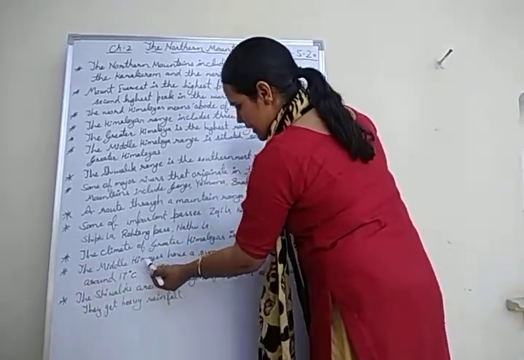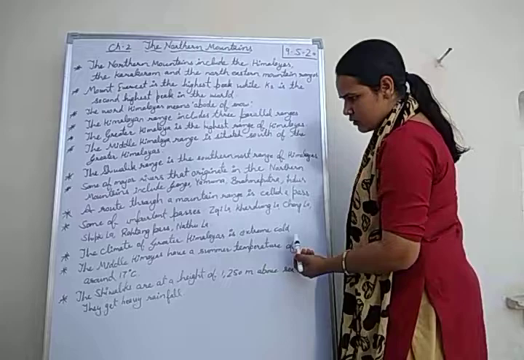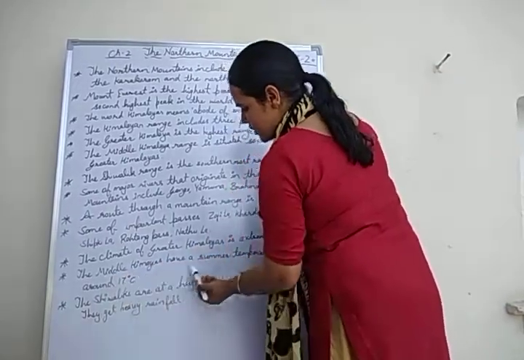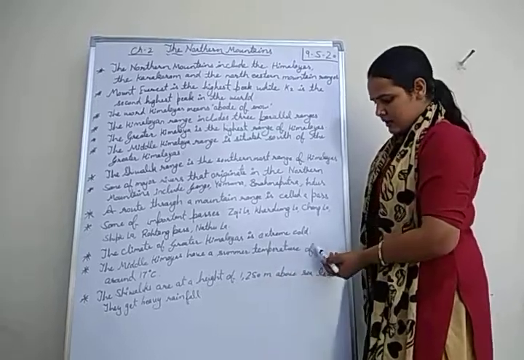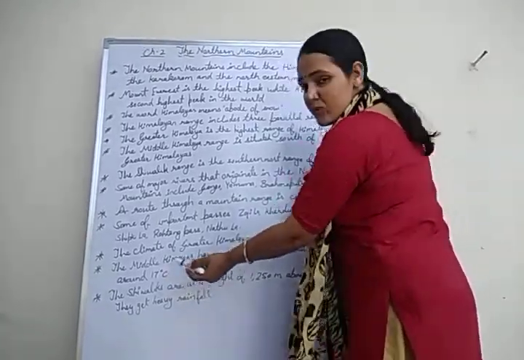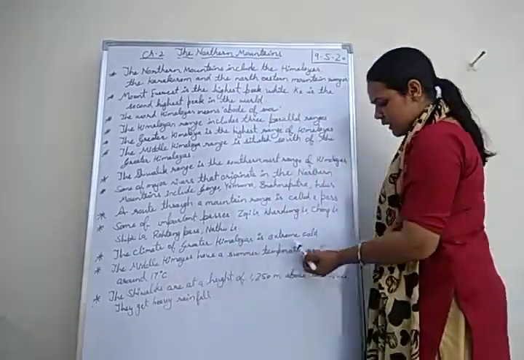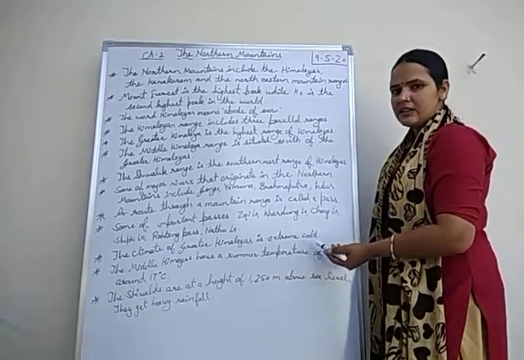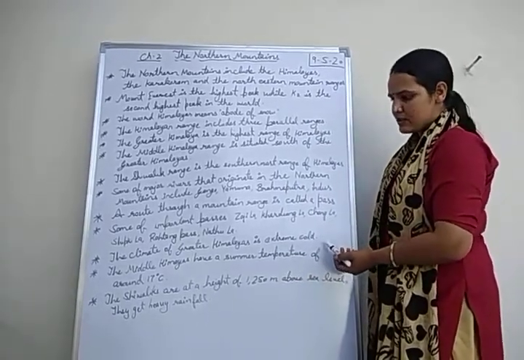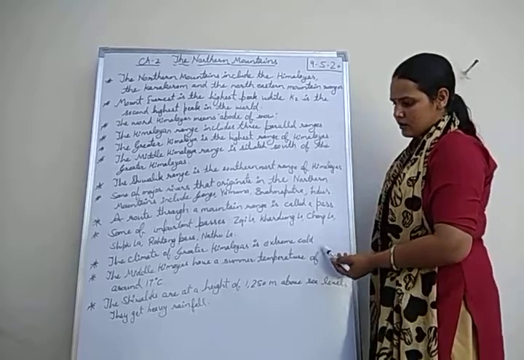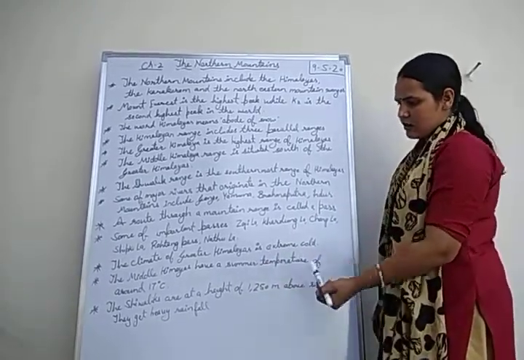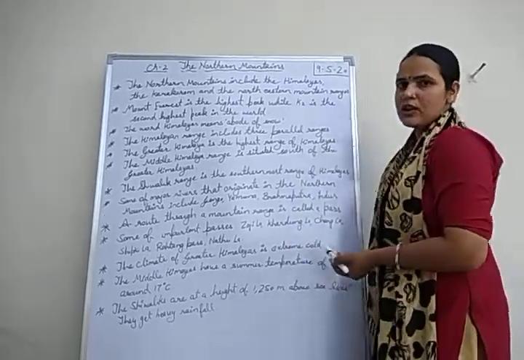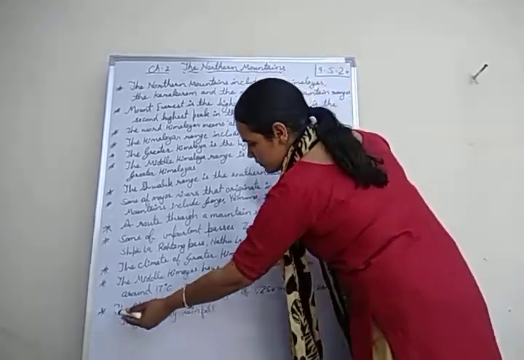The Middle Himalayas have a summer temperature of around 17 degrees Celsius. The weather is pleasant, so people come to these places throughout the year to enjoy the pleasant climate.